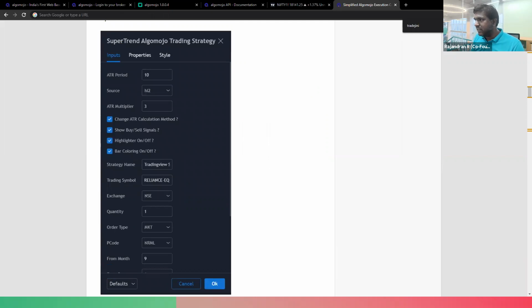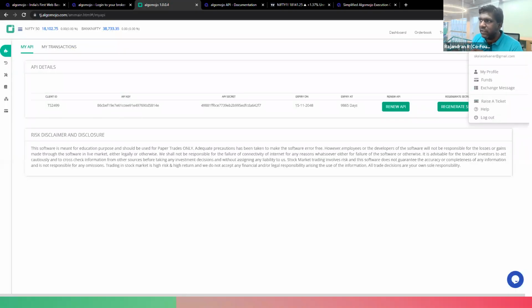Deepan is asking, do I need to keep the browser active? And he's also asking whether Algo Mojo and TradingView can run in the background. Yes, a very interesting question. I would say, once you configure the alerts in TradingView, you can close TradingView. If you want to monitor, yes, you can monitor. And the same works for Algo Mojo also. Once you logged into Algo Mojo, you should not log off, right? As long as you are not logging off. Logging off is available over here. You click on your profile and you log out.